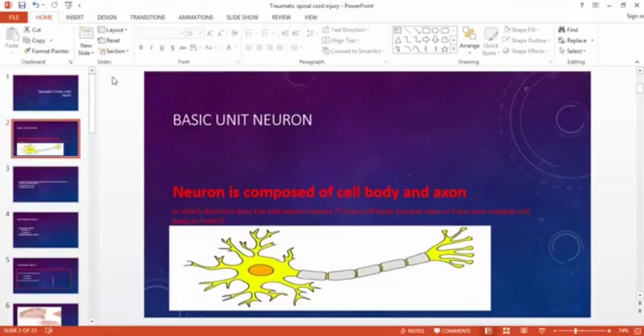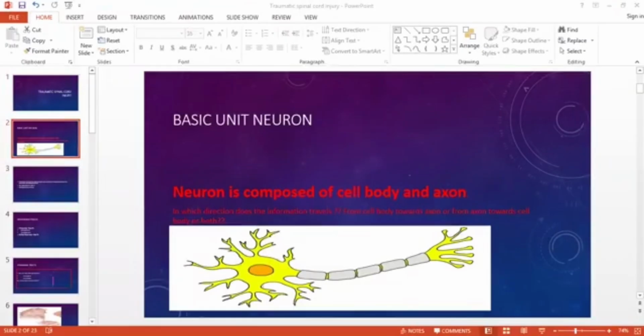So all the tracts that travel from the brain towards the spinal cord need to have their cell bodies in the brain, and all those tracts that have to convey information from the spinal cord towards the brain need to have their cell bodies within the spinal cord. And this is very important for understanding how different tracts convey information, the neuron and the direction of conveying impulses in the neuron.